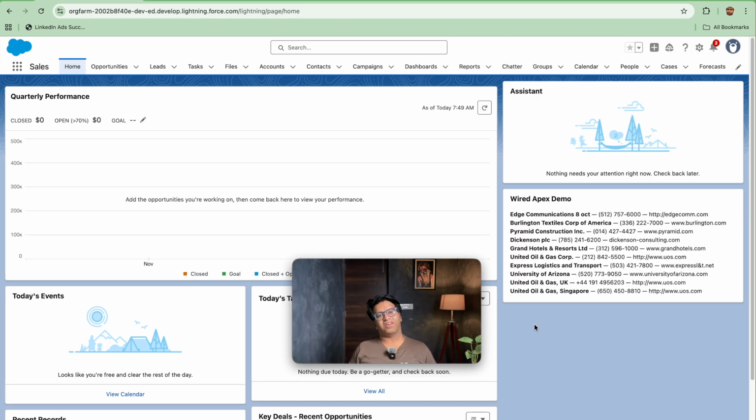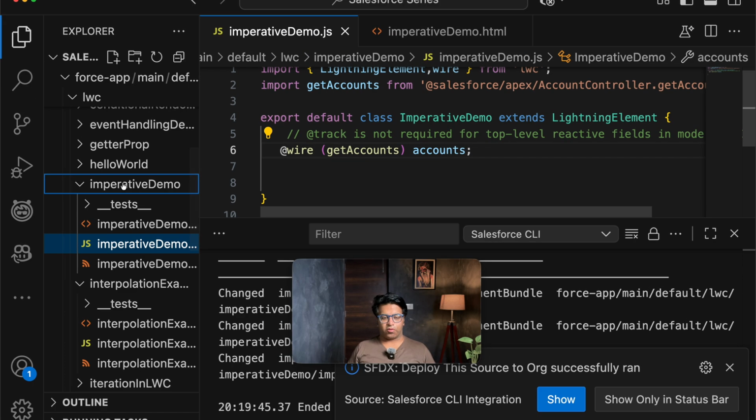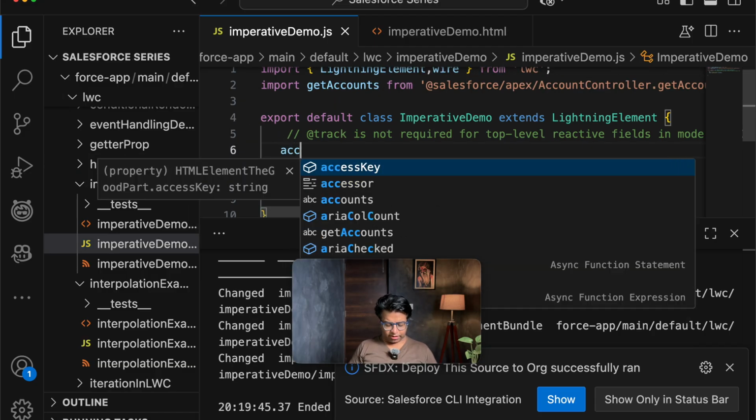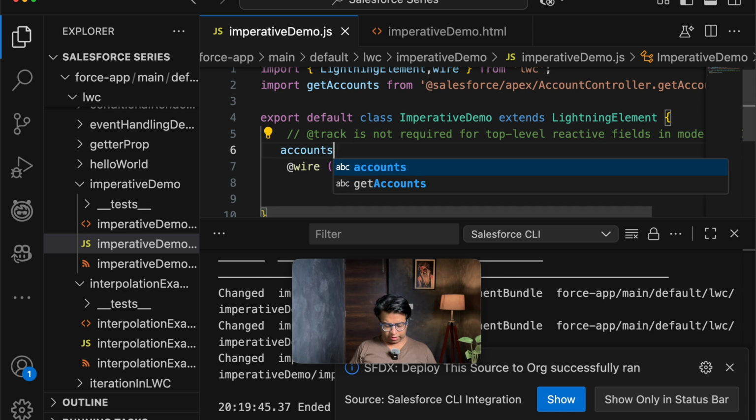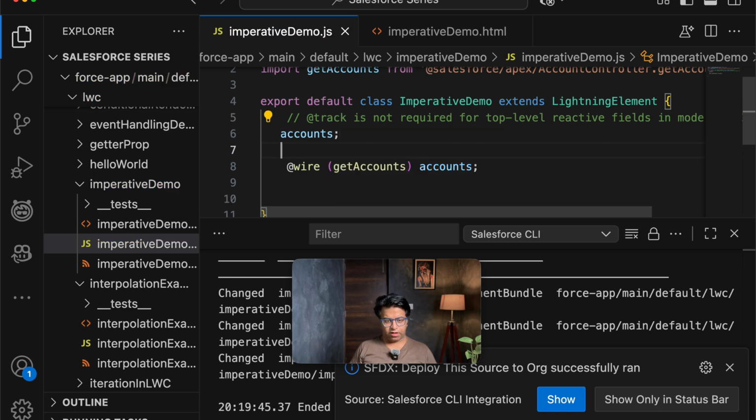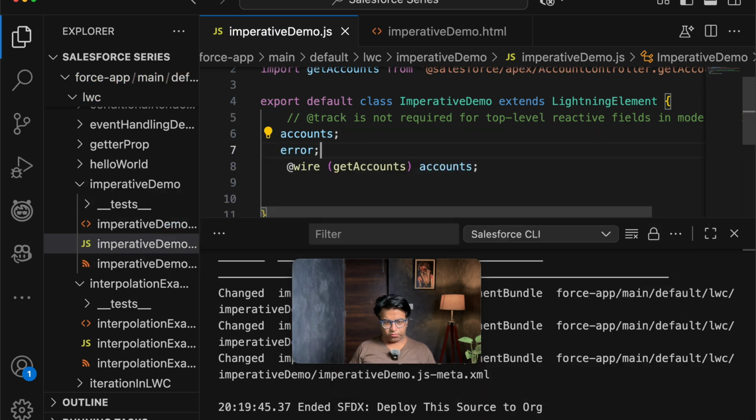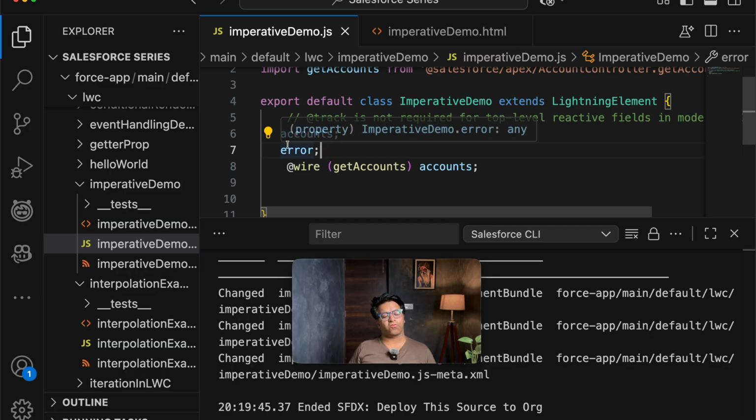So now let's understand how we can destructure our data with the help of data and error, the parameters that we are using. So first of all, what we will be doing, if I talk about my Visual Studio Code, I will be opening my Visual Studio Code and here I will be taking two variables, that is accounts and error. One is accounts, another is error.